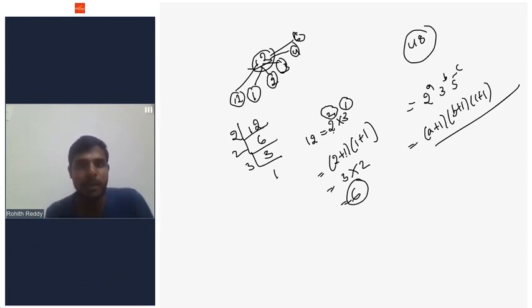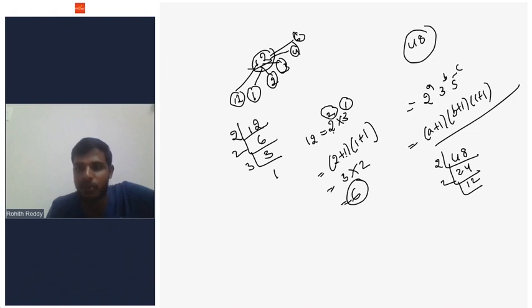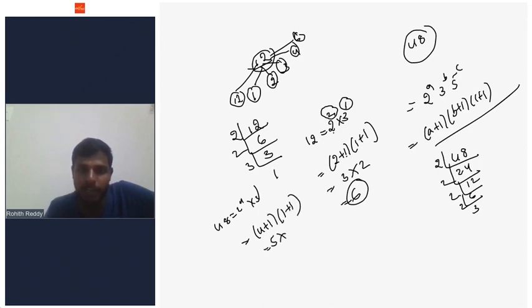Similarly, I want to know the number of factors of 48. First I'll write 48 as a product of prime numbers. 2 twenty-fours are 48, 2 twelves are 24, 2 sixes are 12, 2 threes are 6. So 48 can be written as 2 power 4 into 3 power 1. Now the number of factors of 48 is (4 plus 1) into (1 plus 1). 4 plus 1 is 5, 1 plus 1 is 2, 5 twos are 10. So the number of factors of 48 is 10. If you write them out, you will get 10 factors for 48.